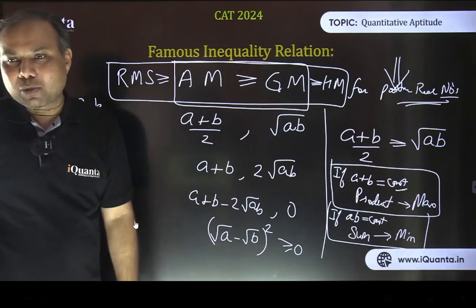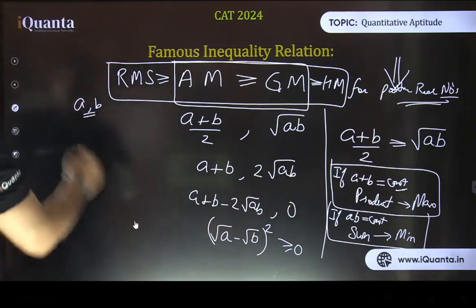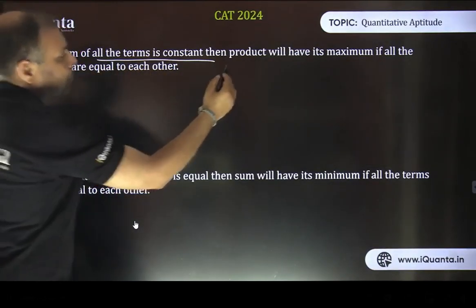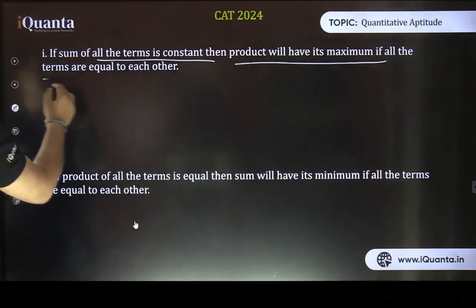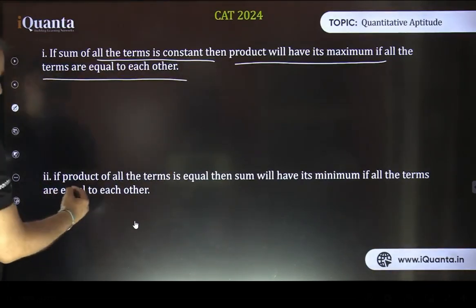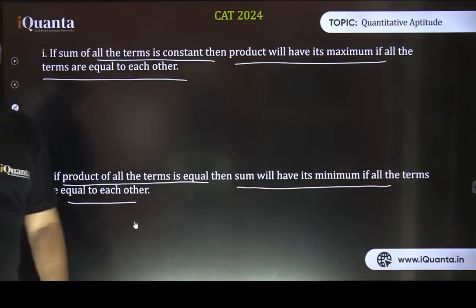इसको AMGM inequality भी short में बोल देते हैं. So these same 2 conclusions you will find on this next screen now. If sum of all the terms is constant, then the product will have its maximum value if all the terms become equal to each other. Fine. And same way, if product of all the terms is constant, then sum will have its minimum when all the terms become equal.